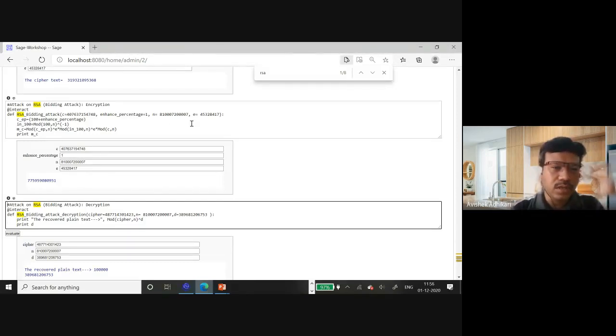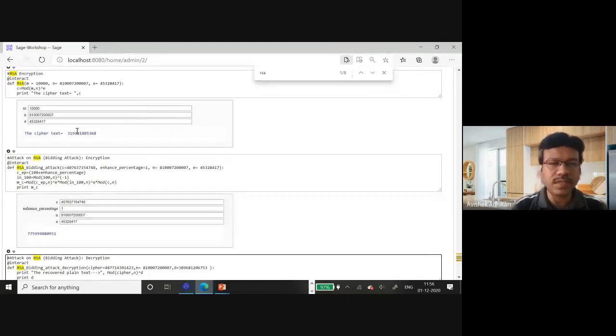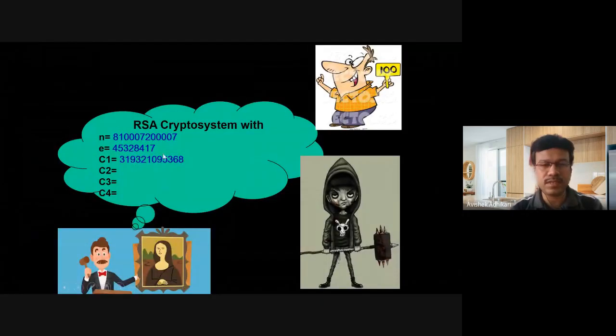So now you can see that based on the ciphertext, the encoded value of this 10,000, which was here, this one is the ciphertext.